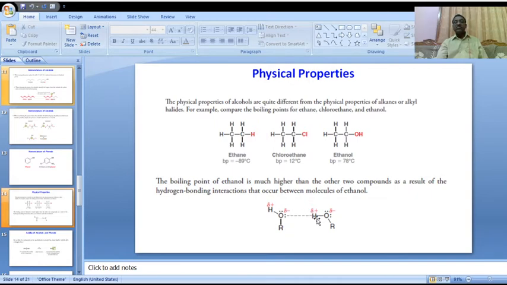There is a weak attraction. Here this bond we represent with a dotted line. This bond is called a hydrogen bond. Due to this hydrogen bond formation, the boiling point values are higher. Okay.